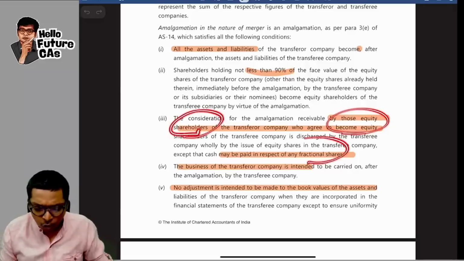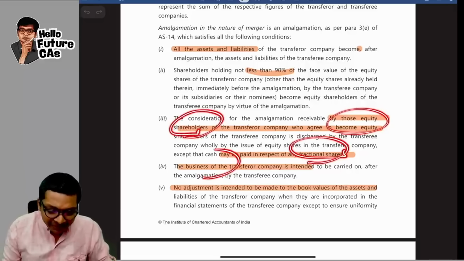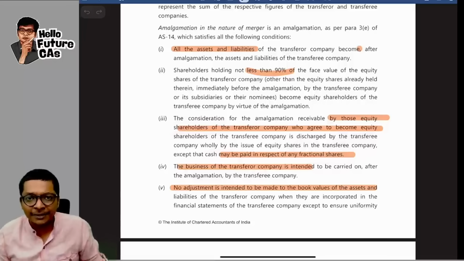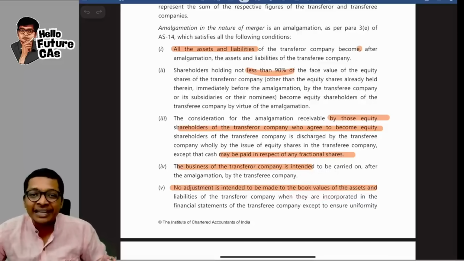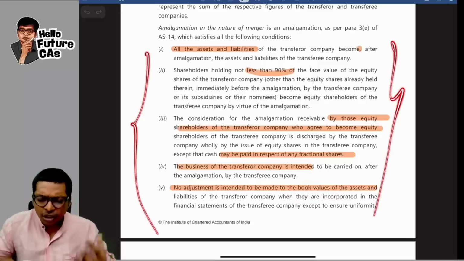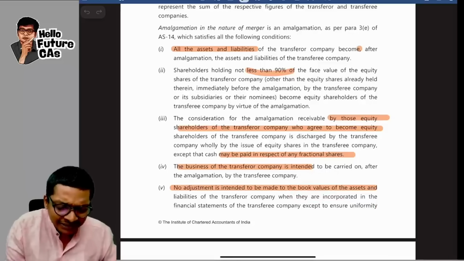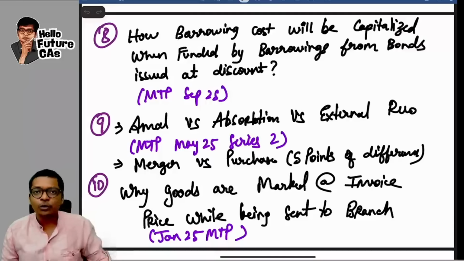For fractional shares, you can give cash, guys. The same business should be transferred to the other company and no other adjustment should be made in book value. Assets and liabilities should be taken at book value. These 4 points should already be there in your system. This has come in the past and therefore I have included it over here.